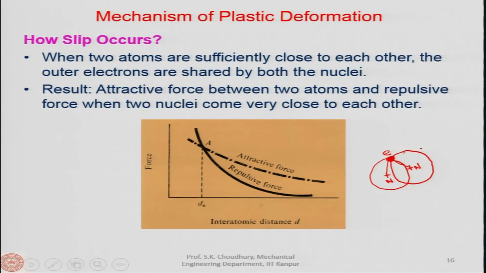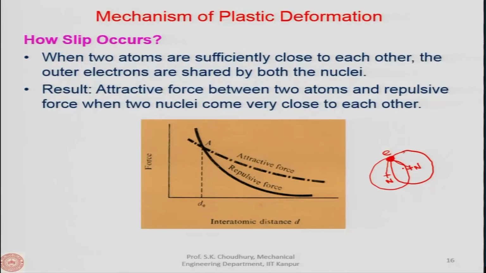As the two atoms come closer to each other, there is a repulsive force between the nuclei. I have shown it to you through a curve. Let us say this is the force, and on the x axis we put the interatomic distance, the distance between the two atoms. Then you will see how they attract each other, and it actually goes like this.